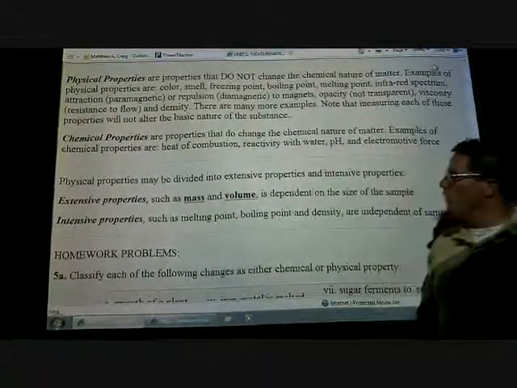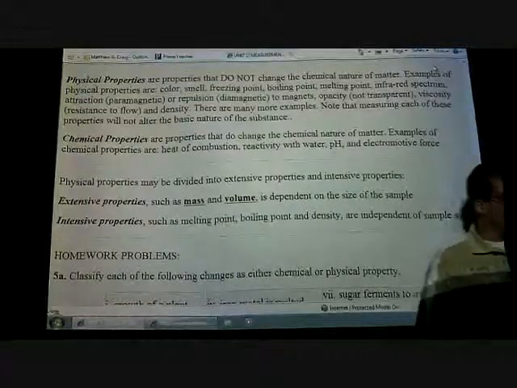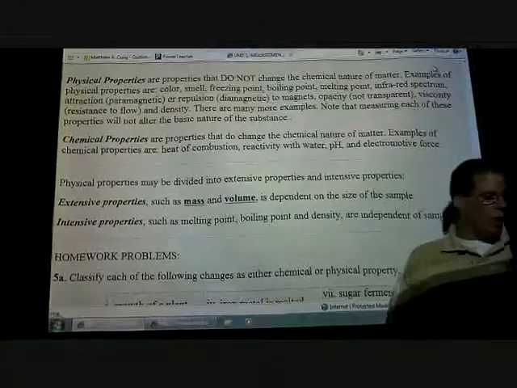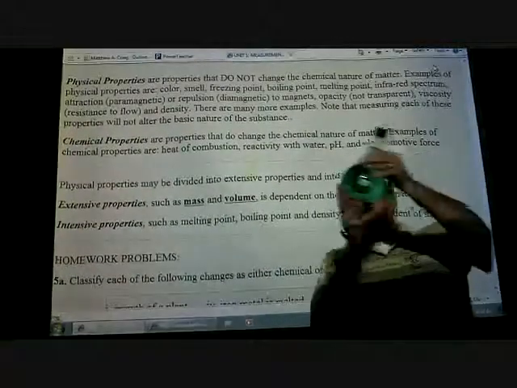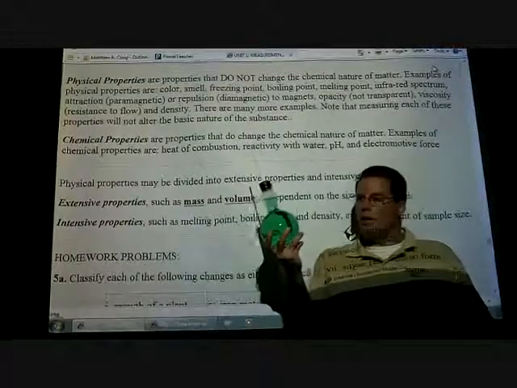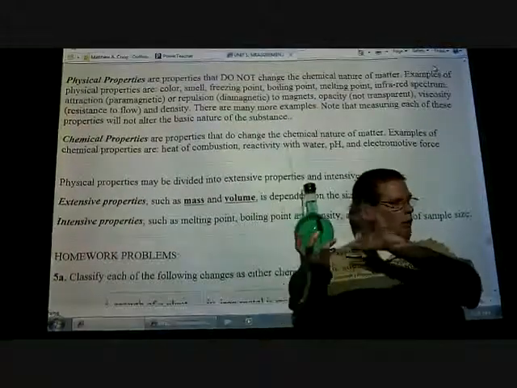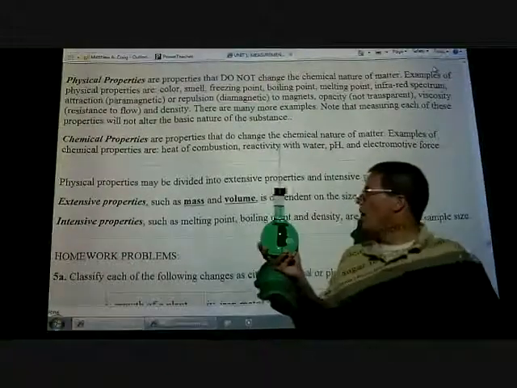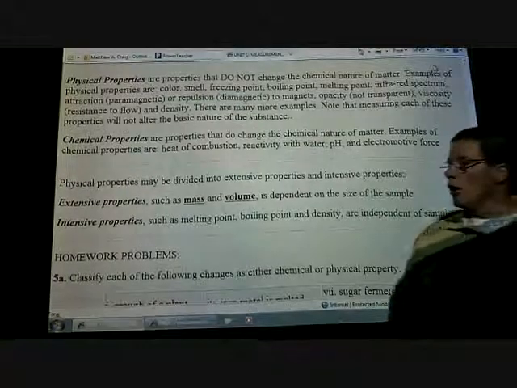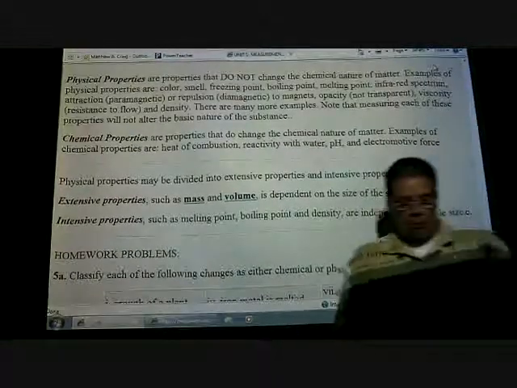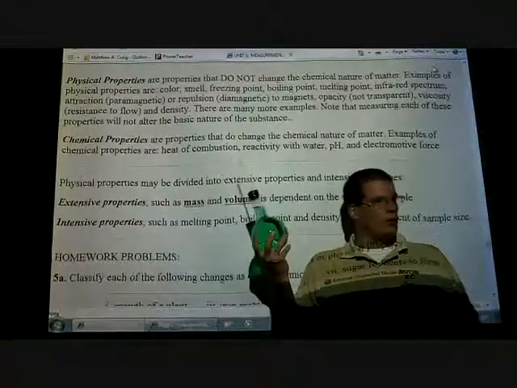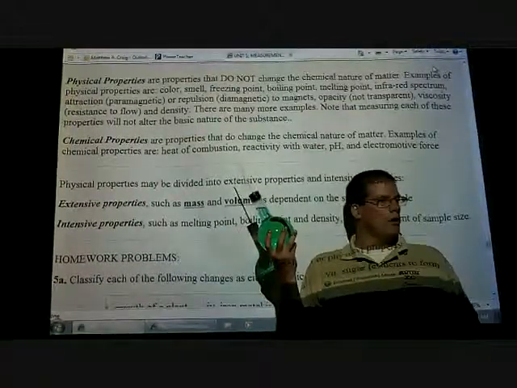Some physical properties may be divided into extensive and intensive properties. Extensive properties are things like mass and volume. Okay, so this is a volume of around 1,000 milliliters or 1 liter. Okay, that's an extensive property. And this is of water. We'll pretend that the food coloring is not in there. It won't change the boiling point by any great amount. But intensive properties don't change regardless of how much we have. So does anybody know what temperature water boils at? Celsius, of course. 100, good.